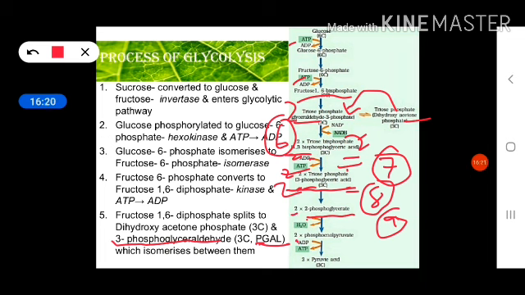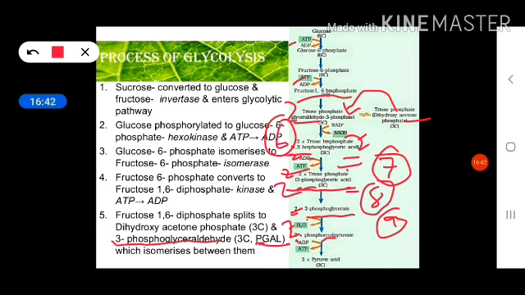But in lactic acid and alcoholic fermentation, which are types of anaerobic respiration, complete oxidation of glucose does not occur, because lactic acid is an organic compound and alcohol also contains 2 carbons. So this is not a complete oxidation. Complete oxidation takes place only in the aerobic mode of respiration.